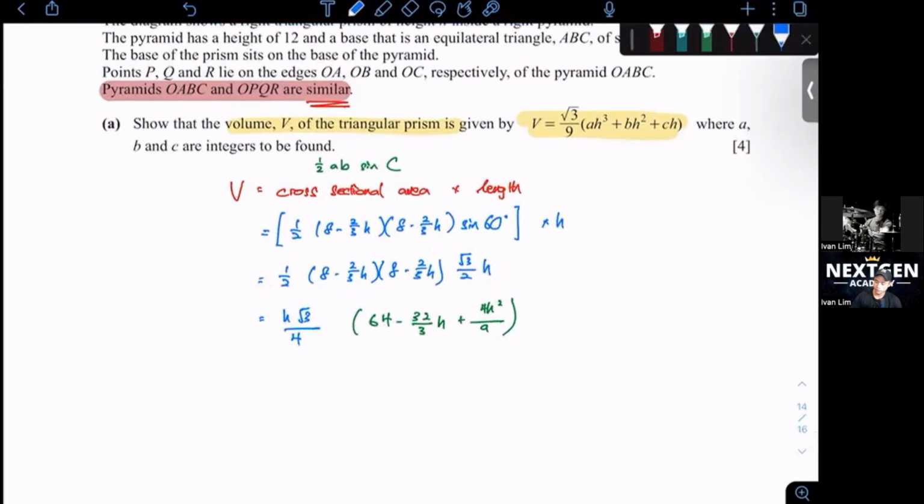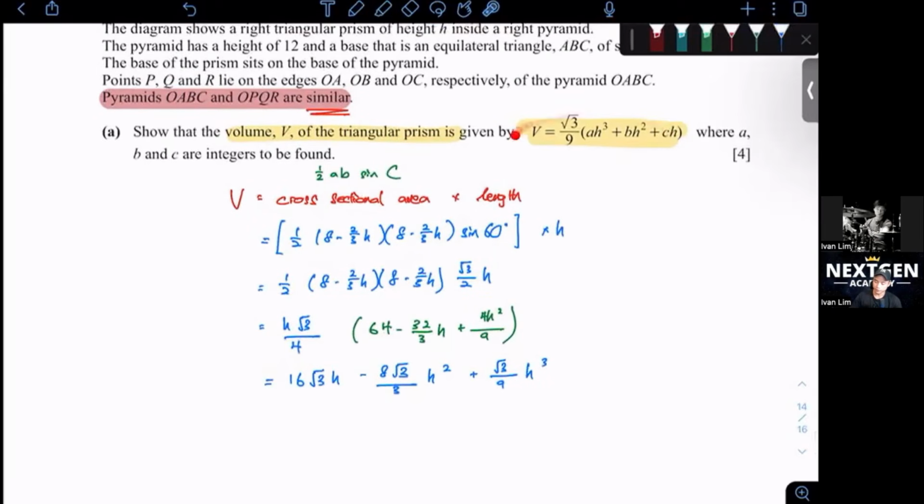Cross multiply it, you would get 16 root 3 h minus 8 root 3 over 3 h squared plus root 3 over 9 h cubed. Okay, they want us to present it in this form.